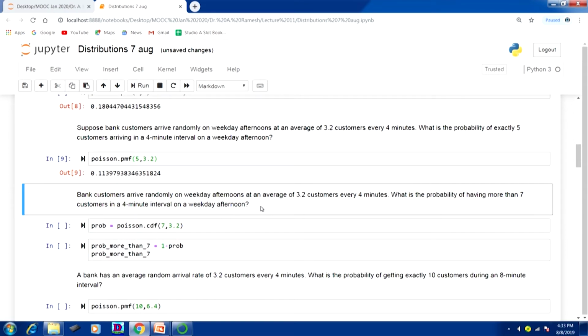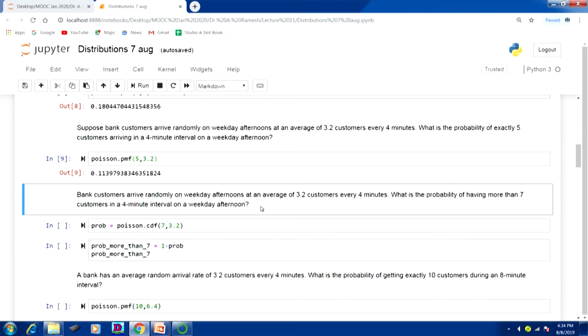Bank customers arrive randomly on weekday afternoons at an average of 3.2 customers every 4 minutes. What is the probability of having more than 7 customers in a 4-minute interval on a weekday afternoon? So, here we have to find the probability of x greater than 7. Okay, so what we will do?